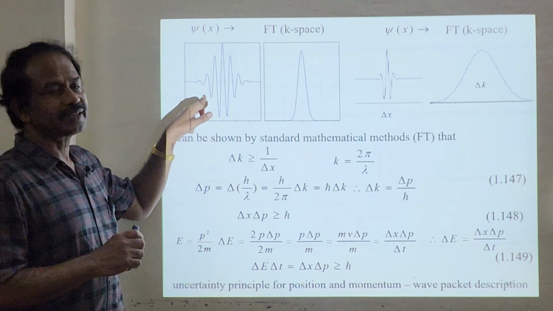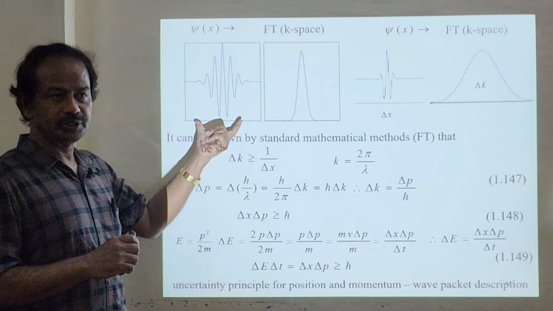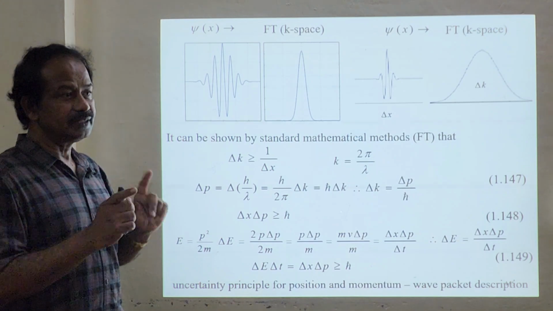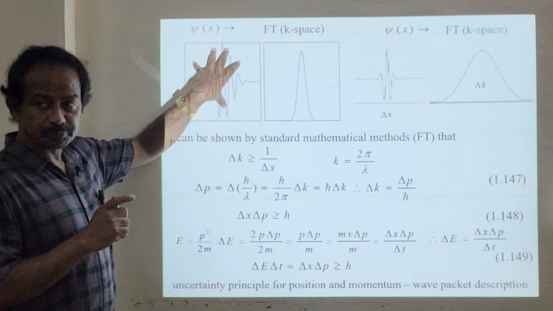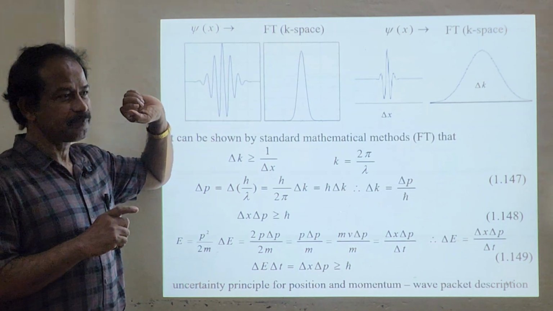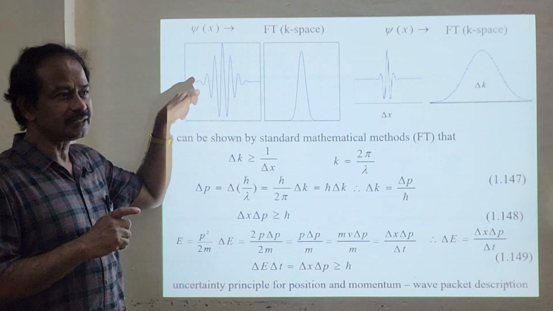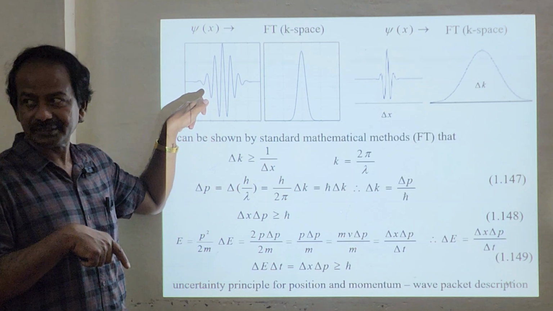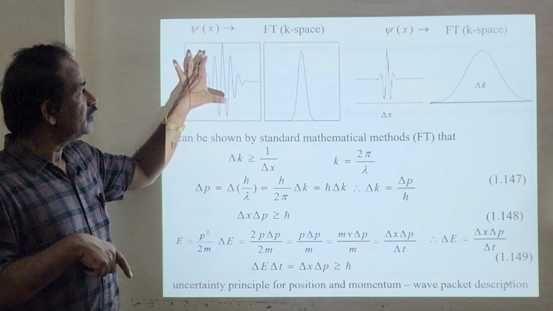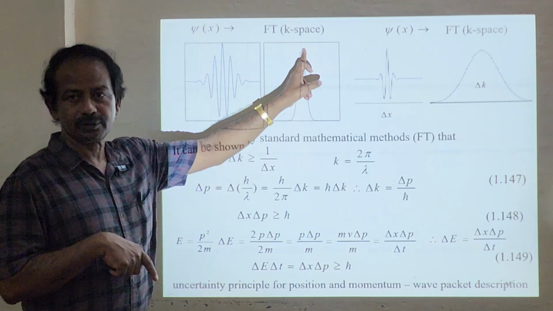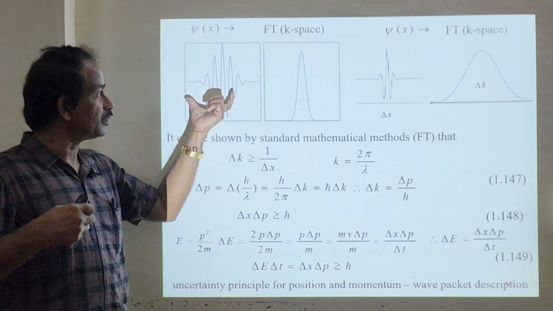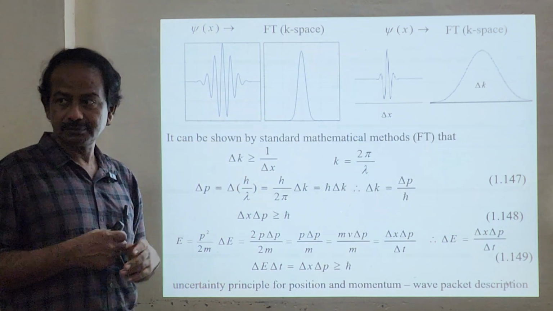So you have a wave packet like this, for example, with width del x. Here the Fourier transform relates position space, the coordinate space or ordinary position space, and momentum space, k space. The Fourier transform of a position-space packet will look like this. This is somewhat broad, this is narrow.